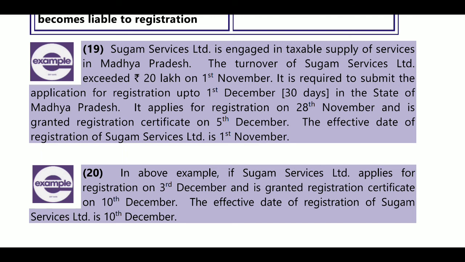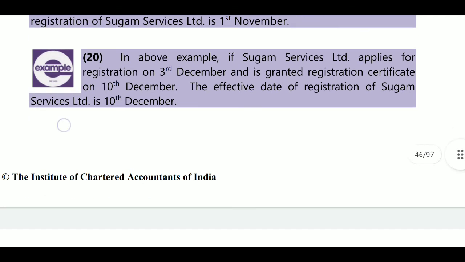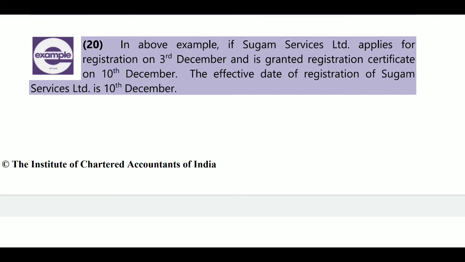That is 30 days. In the state of Madhya Pradesh, he applies for registration on 28th November and is granted the registration certificate on 5th December. The effective date of registration will be treated as 1st November. That is, when he became liable for registration, it will be treated as the effective date of registration.